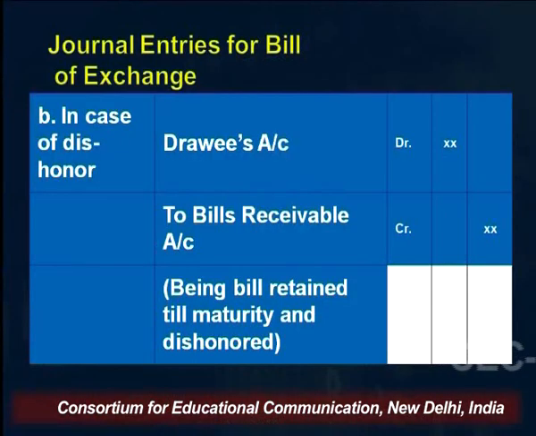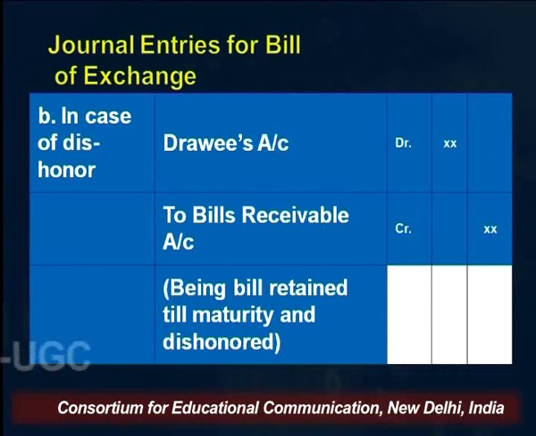Now coming to the second scenario, when the bill is dishonored. So when the bill is dishonored, the drawer is not going to get any money. So what will be the entry? Drawee's account would be debited. Who is drawee? I hope you remember the example of Y. So if the name of the person is Y, we will write Y's account debit, because this bill goes back to him.